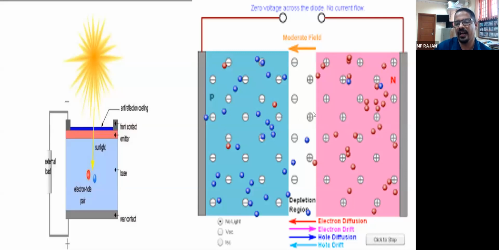Now we can say there are 2 fields. One field is negative this side and positive this side, because of the accumulation of the photocurrent, and one is the field across the potential barrier. This is positive and negative, and here this is negative, so this is positive. So we can say this field produced by the photon current is opposite to the potential barrier, forward bias.